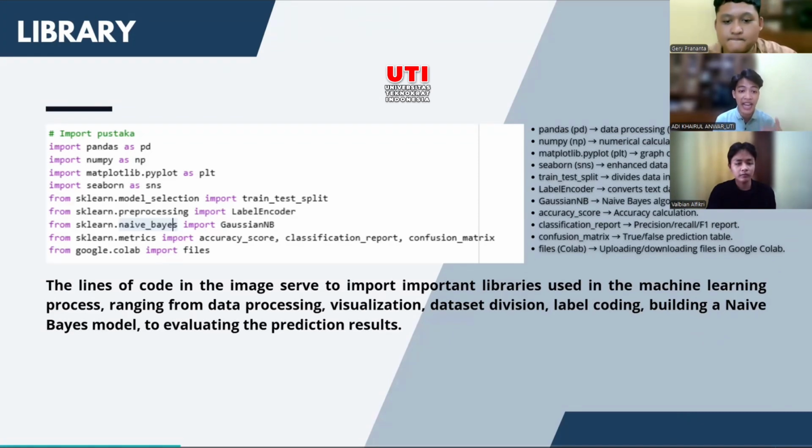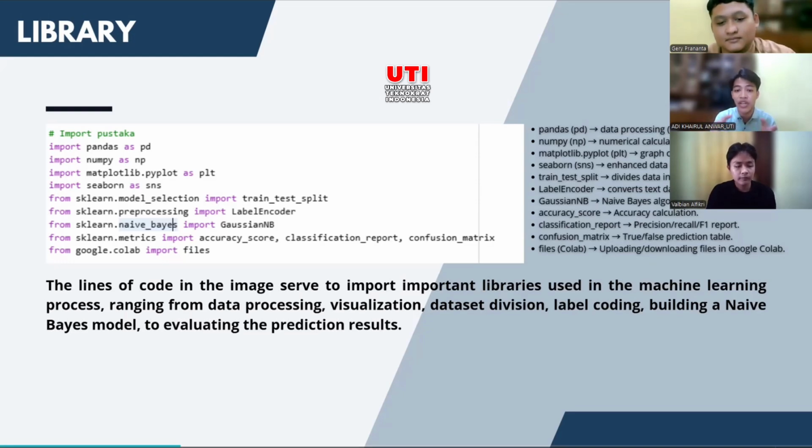Import pandas as pd for data processing, import numpy as np for numerical calculation and arrays, matplotlib pyplot for graph creation, Seaborn for data visualization, train_test_split divides data into training and testing sets, LabelEncoder converts text data into numbers, and GaussianNB is the naive Bayes algorithm for classification.